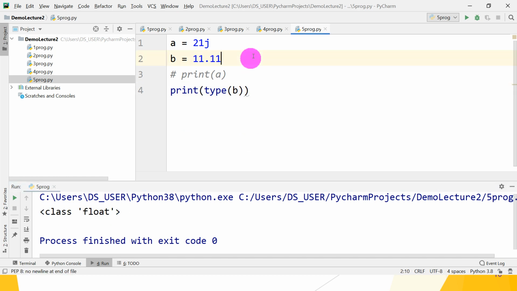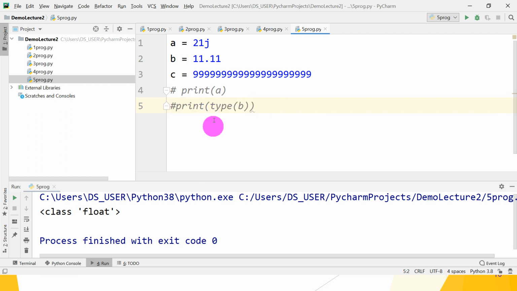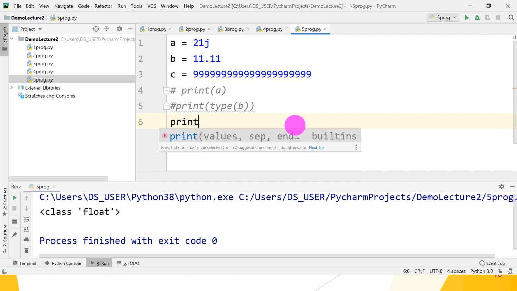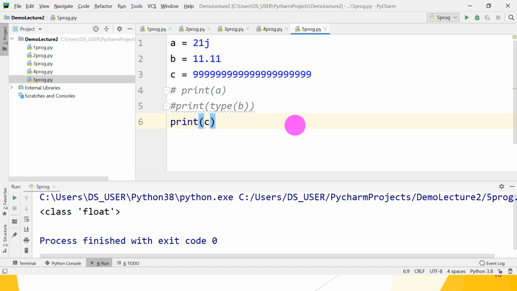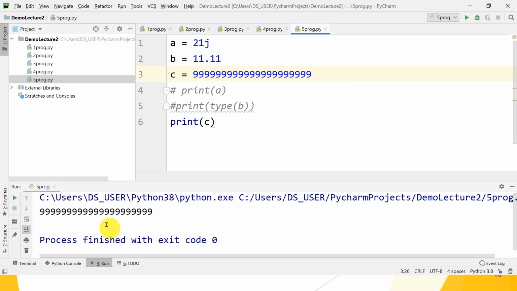Then third, integer number, c is equal to the integer 99999. Okay, so just display it. Just give a comment line. So these are the non-executable statements in Python. And print, what do you want to print? The value of c, which is of type integer. So does it work? Yes, it works. It can store any number which is within the capacity of the memory of your current laptop or machine. That much amount of number you can store.